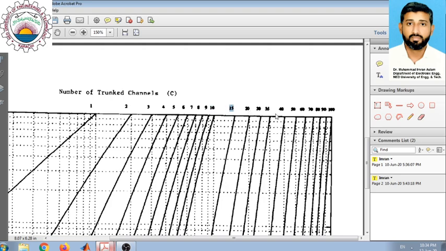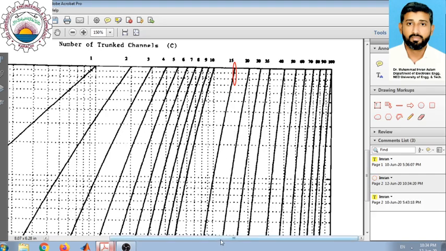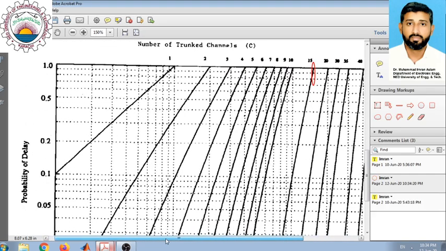So this one is actually focusing on 15 channels, so we have to focus on this line, and we are interested in having a 5% probability of delay, which is 0.05, which is shown here. So the point of interest that we need in this problem is the intersection of this 0.05 line and this 15 line, which is somewhere here.